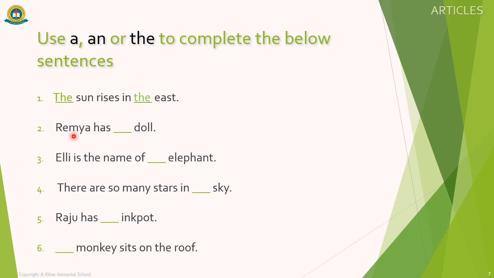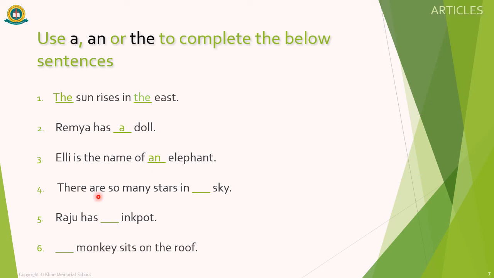Second one, Ramya has dash doll. Ramya has a doll. Third one, Ellie is the name of dash elephant. Ellie is the name of an elephant.